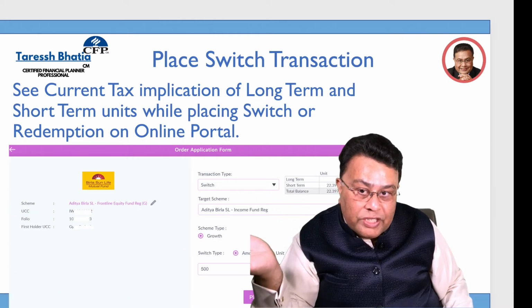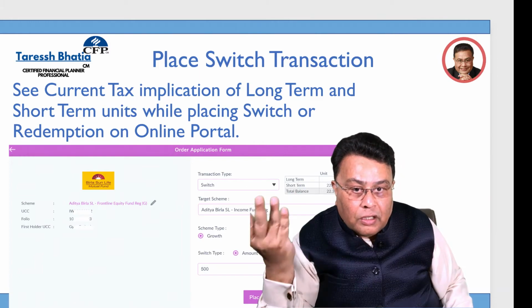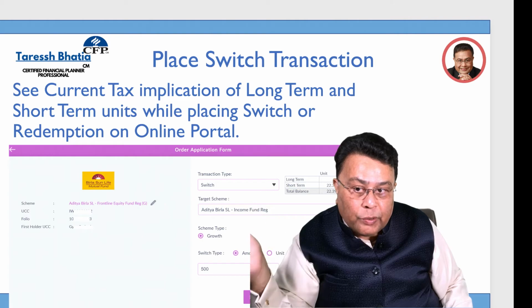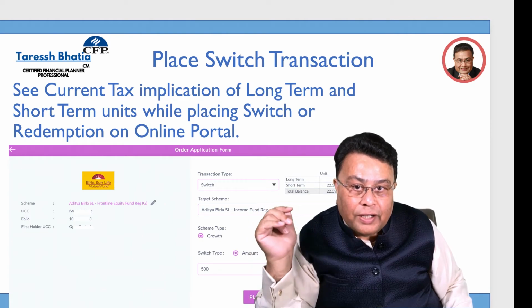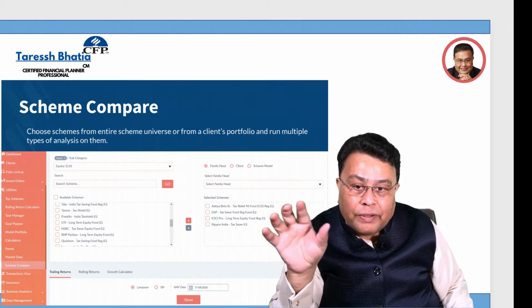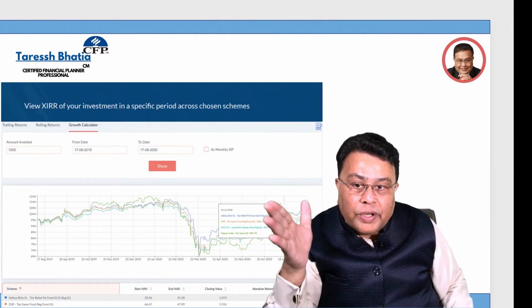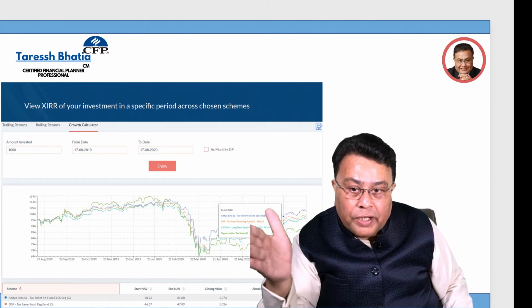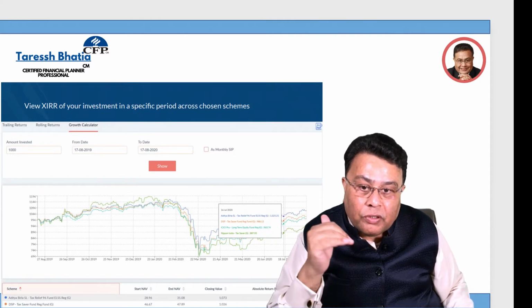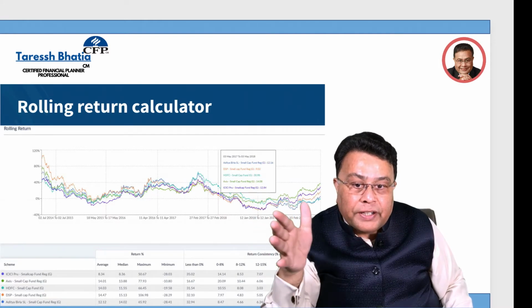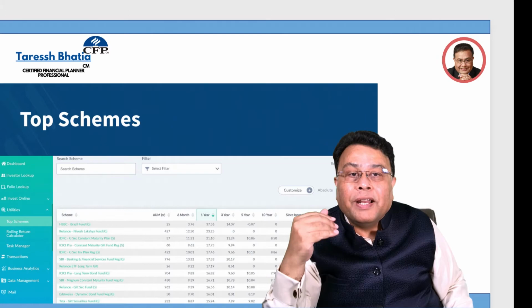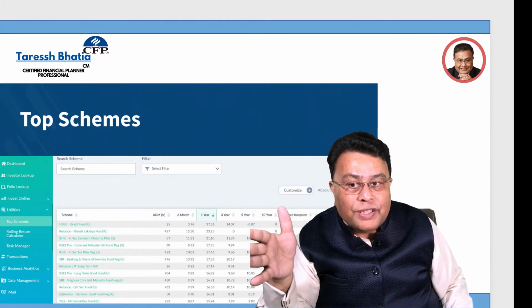You can do a switch transaction from one fund to the other, from equity to debt or debt to equity, which is also possible within the fund. You can compare schemes, that X scheme and Y scheme I would like to compare. You can also look at the XIRR report, which means from one period to the other period, what 1000 rupees I've invested, what is the amount today. You can do a rolling return calculator, many such features. Honestly, you don't have to get into it, but I've put all the features. All the features are there.